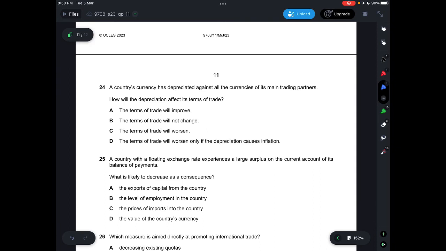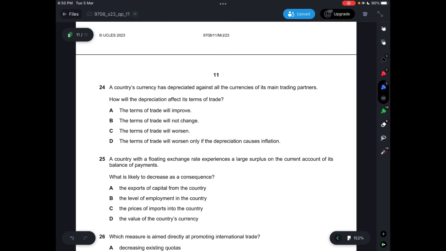Question 24, a country's currency has depreciated against all the currencies of its main trading partners. How will the depreciation affect its terms of trade? So a country's currency has depreciated, meaning that you now need to pay more in order to buy imported goods. A says the terms of trade will now improve.